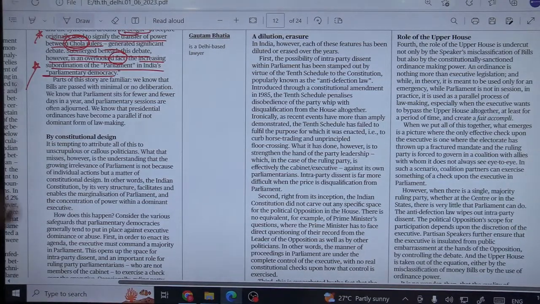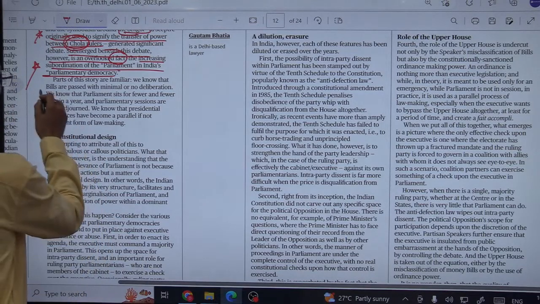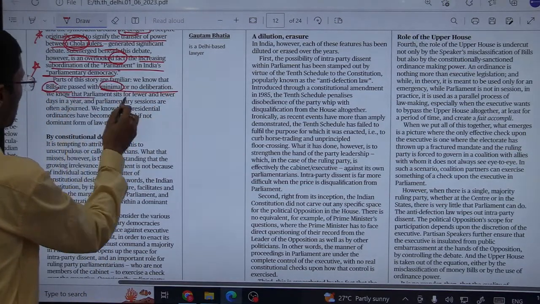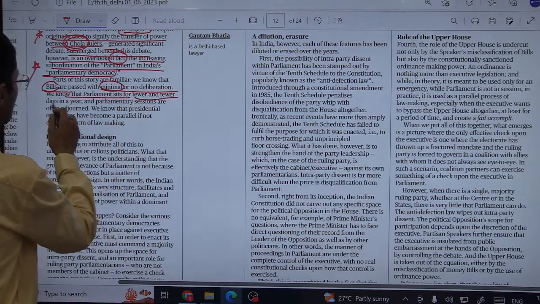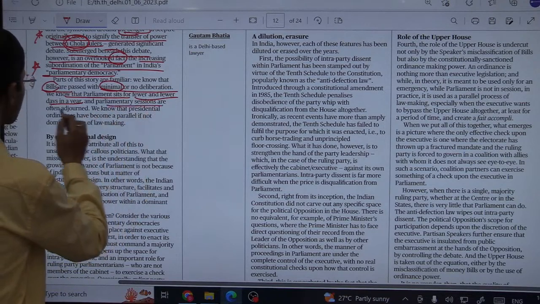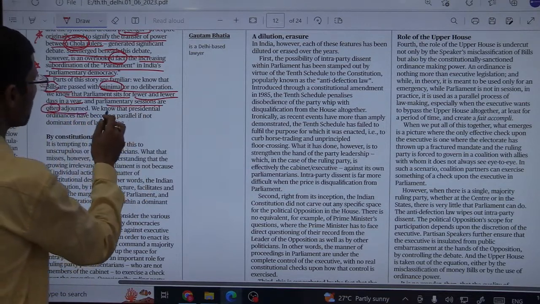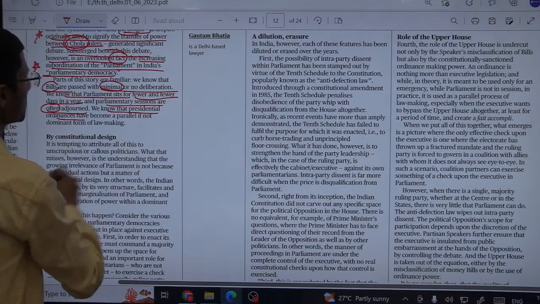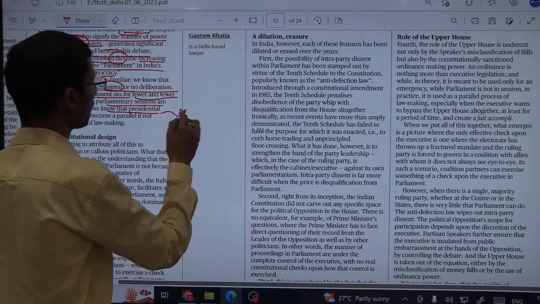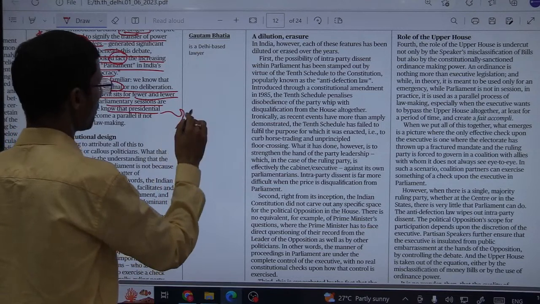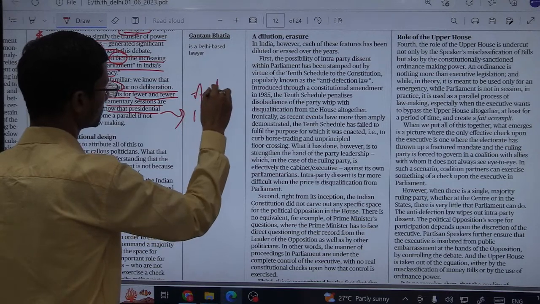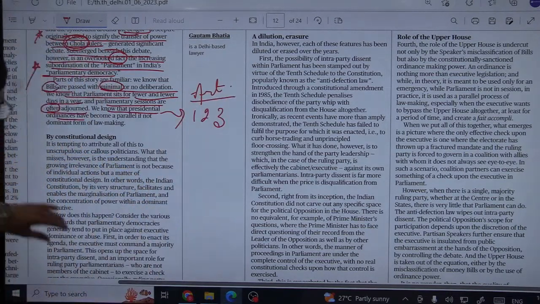So parts of this story are familiar. We know that bills are passed with minimal or no deliberation. We know that Parliament sits for fewer and fewer days in a year. We are aware of all these facts. Parliamentary sessions are often adjourned, okay, and we know about presidential ordinances. The President, here is an important concept, can issue ordinances under Article 123 of the Indian Constitution. Fine. Okay.